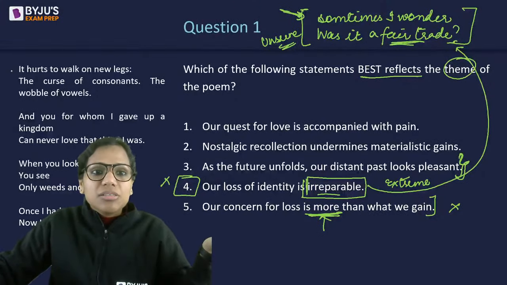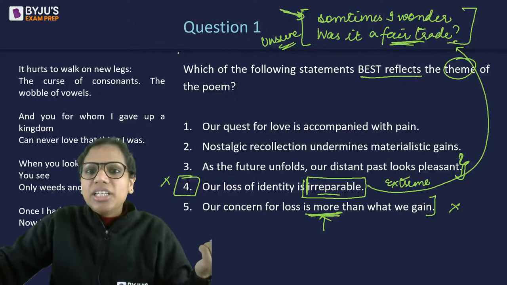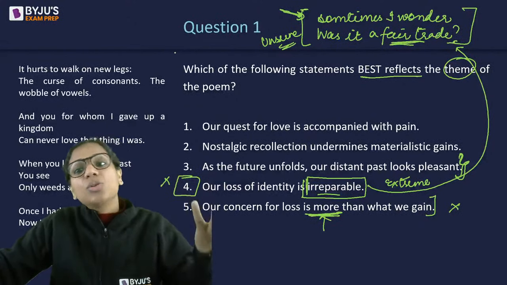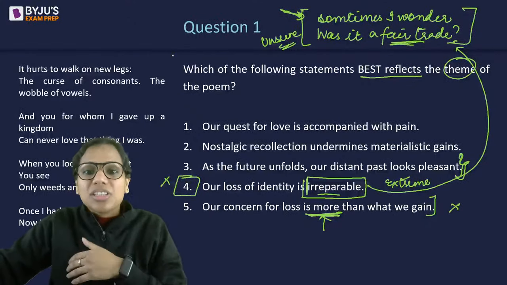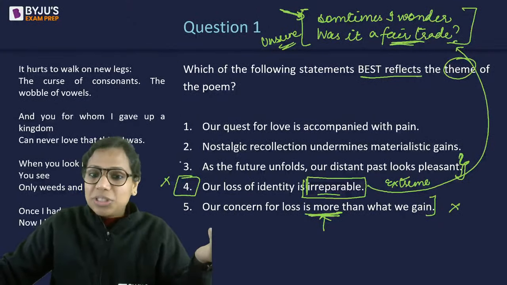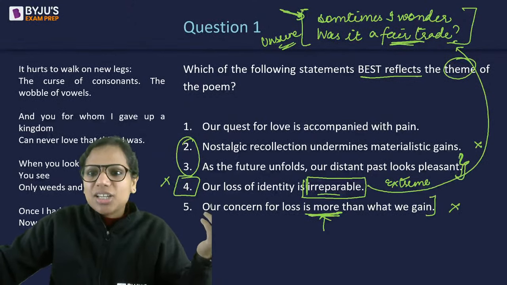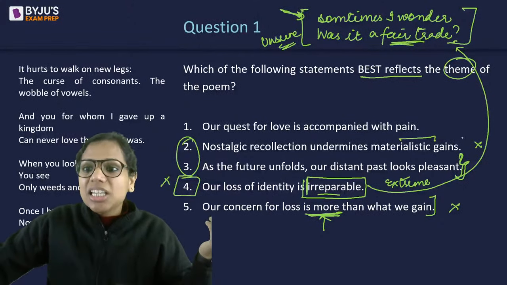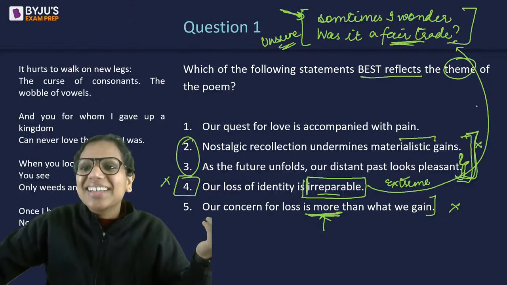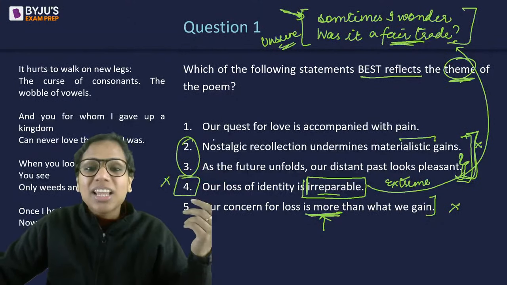But the poet's words don't really say this, that okay, now it looks pleasant to me because I am in this situation. Now this thing looks pleasant to me. No. So I think nostalgia is not something, nostalgic recollection undermines materialistic gains. These seem to be personal opinions rather than the theme of the poem.